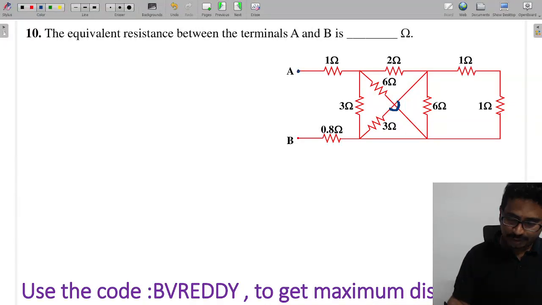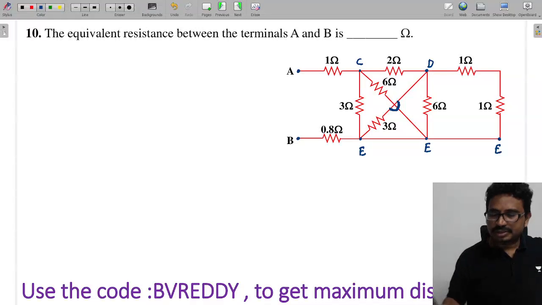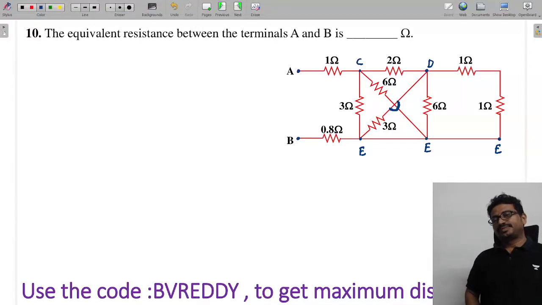This point is A and this point is B. Right. If I call this point C, this point is D. Now this point I am calling E. So this point is also E only and this point is also E only. Yes or no? All points are the same only.